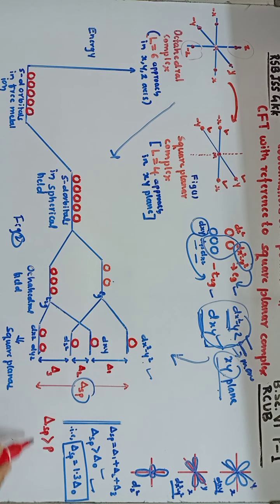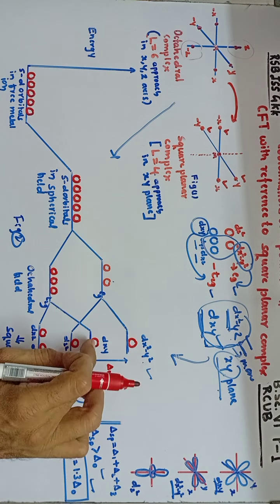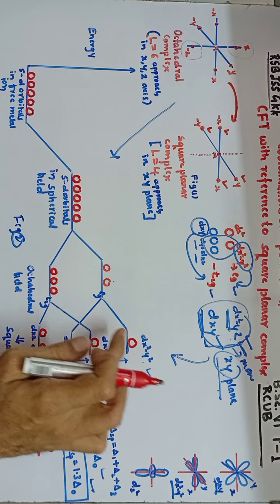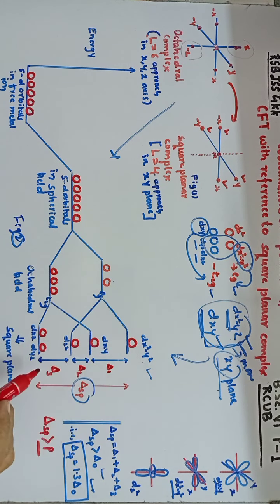Further, it should be noted that always the crystal field splitting in case of square planar complex is greater than the pairing energy. So therefore the square planar complexes are generally low spin complexes. So that means since the crystal field splitting is more, pairing of electrons will take place in a dxy orbital instead of going to the higher energy dx square minus y square orbital. So that means always in case of square planar complex, the pairing energy is less when compared to the crystal field splitting. So that is why most of the square planar complexes are diamagnetic in nature.